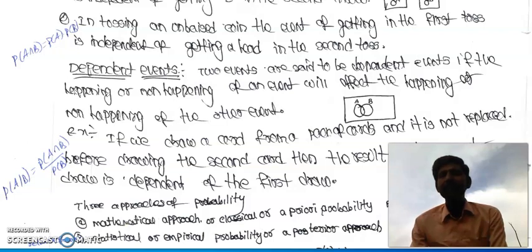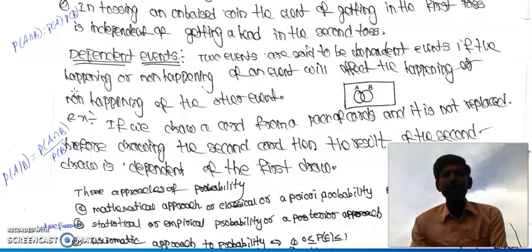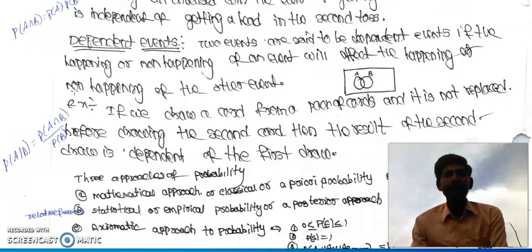The result of the second draw depends on the first draw. These are the few terminologies in probability theory. Based on these terms we will be discussing some probability concepts.